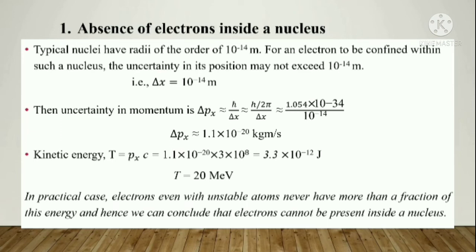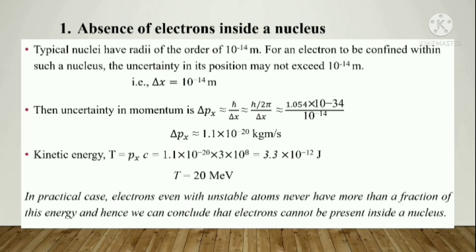When I convert it into electron volt by using the value 1 electron volt is 1.6 into 10 raised to minus 19 joules, I will get the value for energy as 20 million electron volt, that is 20 into 10 to the power 6 electron volt. So this is the energy of an electron.